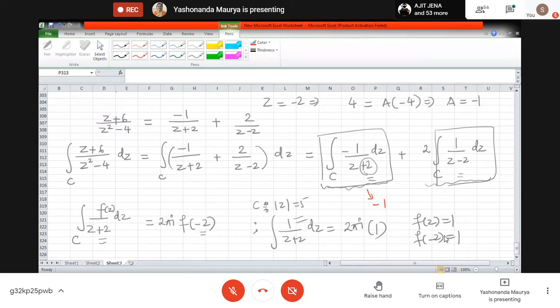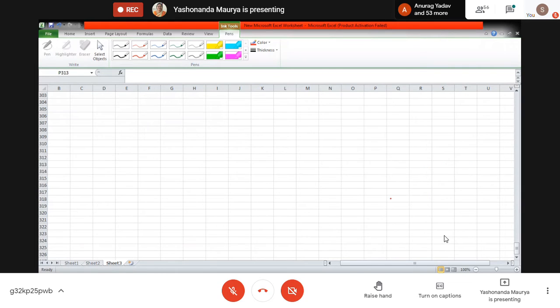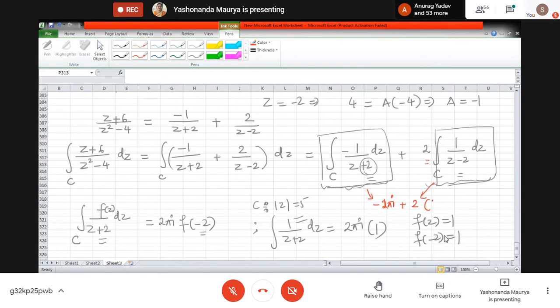And what about this integral? What will be the simplification for this one? The integral will be 2 pi i. Yes. So this will again give me a 2 over here, and this integral will contribute only 1. So this one is giving me 2 times 2 pi i, so this is 4 pi i. So what will be the total answer? It will be this 4 and this minus 2, so it will be 2 pi i. I have written it in a shortened way, 2 more steps should be included here. Is this clear now? Yes, ma'am.